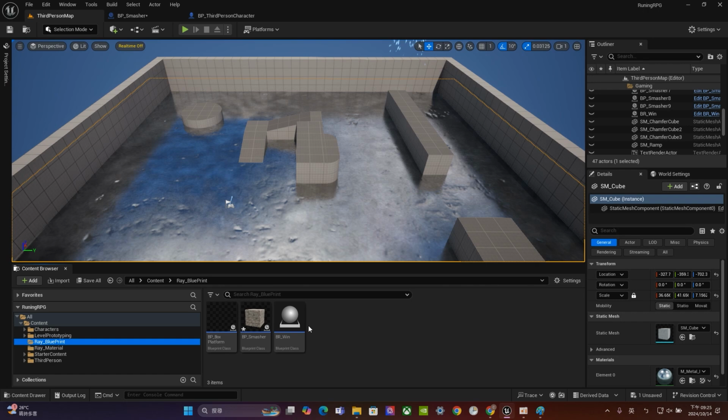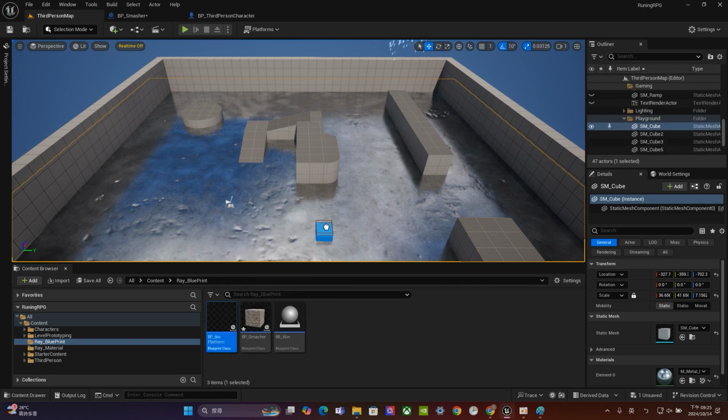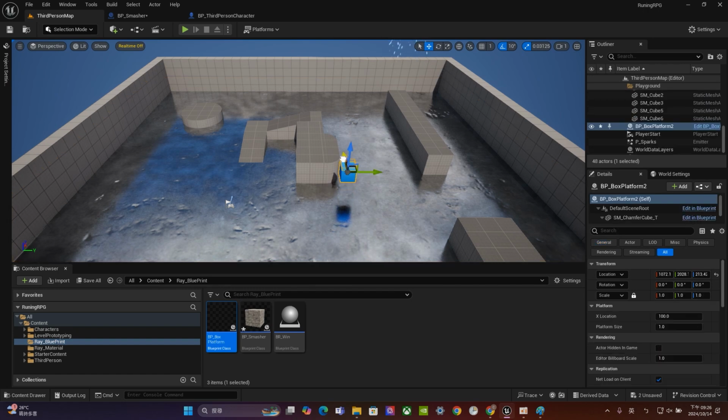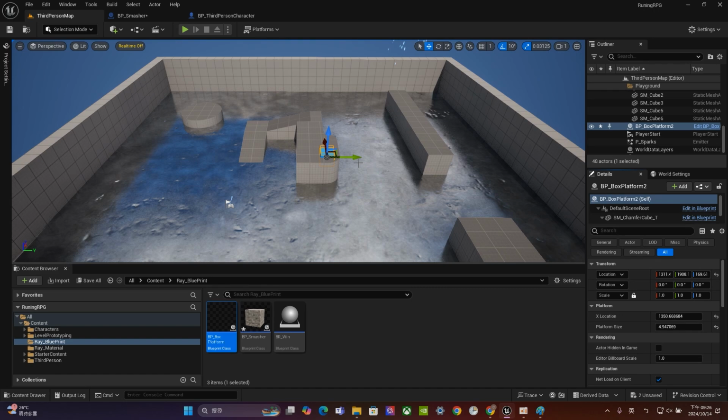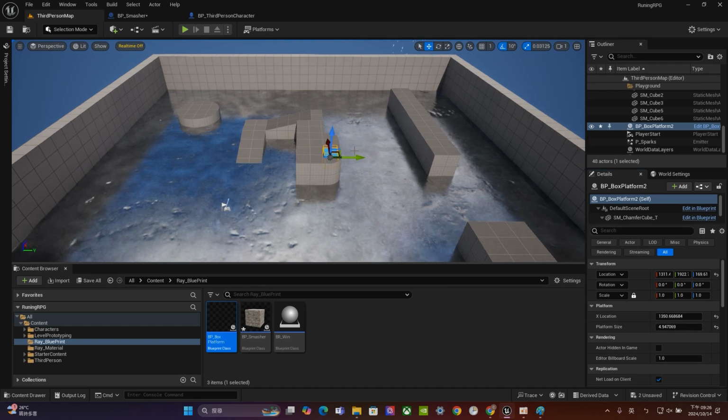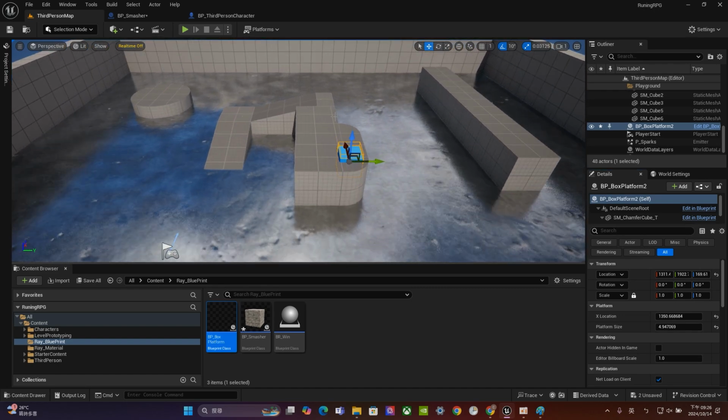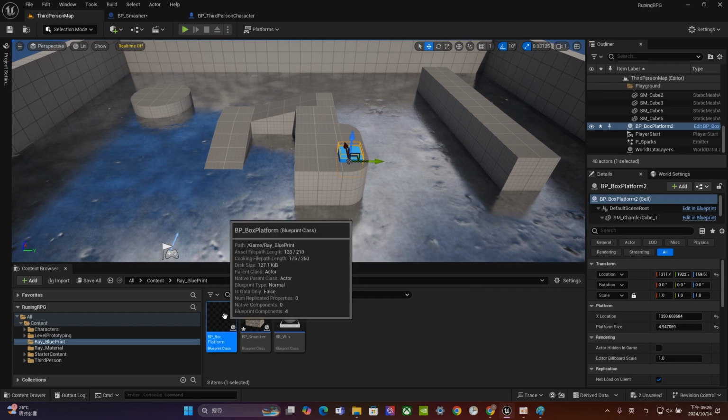So the first thing we're going to do is the platform. That's the thing I just showed you guys, that we can use as a trigger. We can put them here. And right here we have the platform editor. You can try to change the size, change the parameters, and then put your editor right here. So once the player enters this zone, this trigger will fall down, and he can jump onto the platform. That's the idea. So let's double click and go to the Blueprint editor.